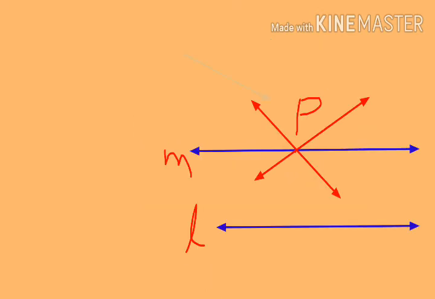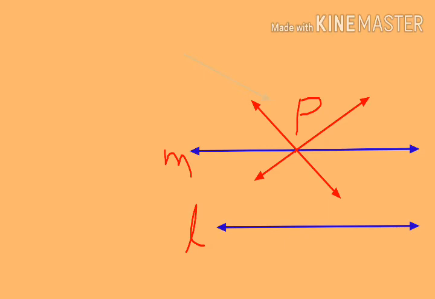For every line L and for every point P not lying on L, there exists a unique line M passing through P and parallel to L. From the figure you can understand it easily. There is a line L, and there is a point P which is not on it. Through P we can draw a line M such that M is parallel to L.